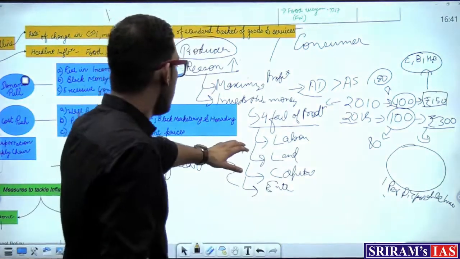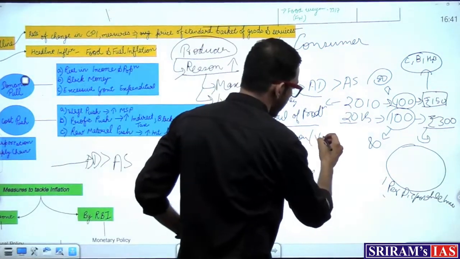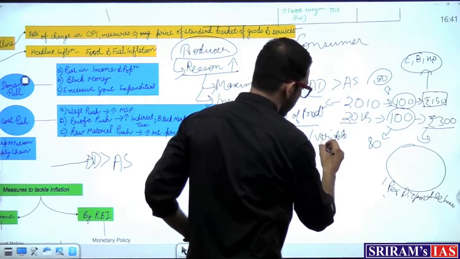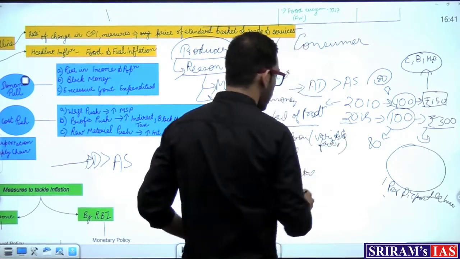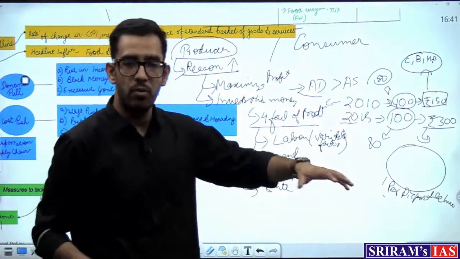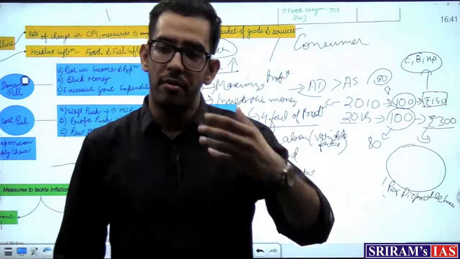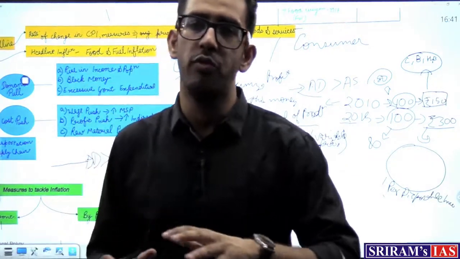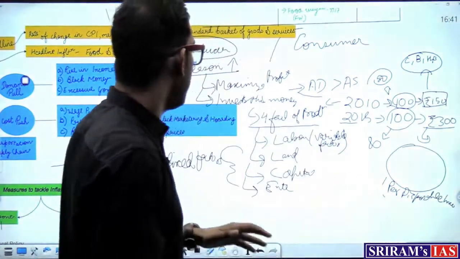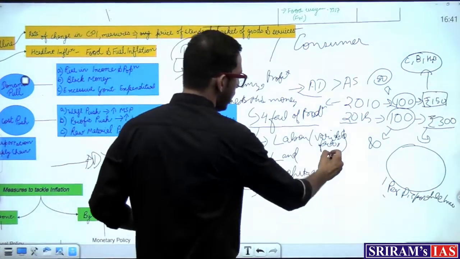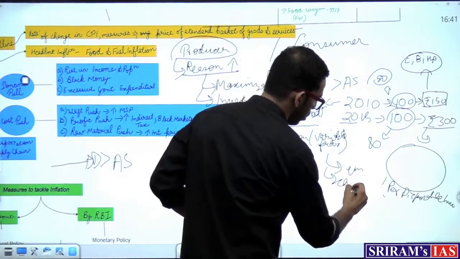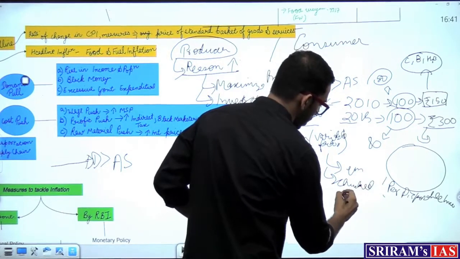But when I'm talking about labor, it is a variable factor. What do I understand by this? Whenever there is a crunch or whenever there is any kind of situation which is not good for the economy, you have always seen that the laborers are the first people who are unemployed or chucked out from the job.